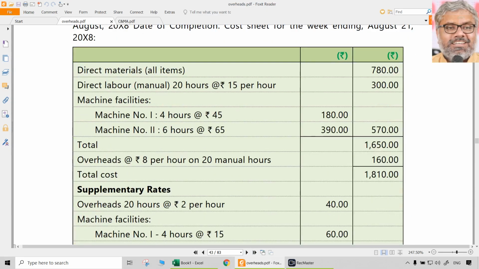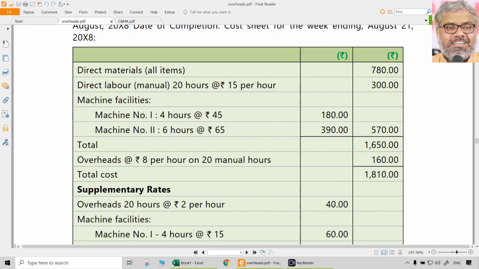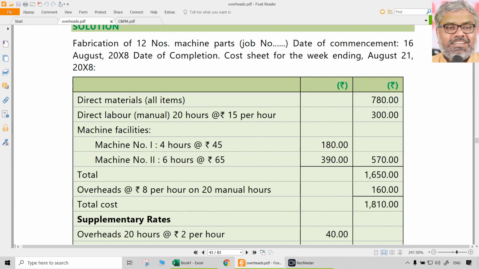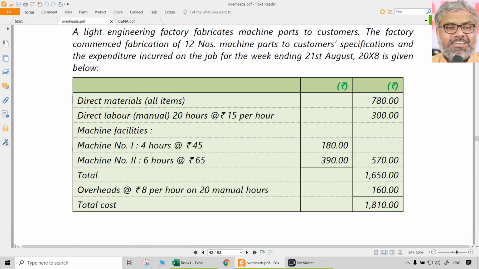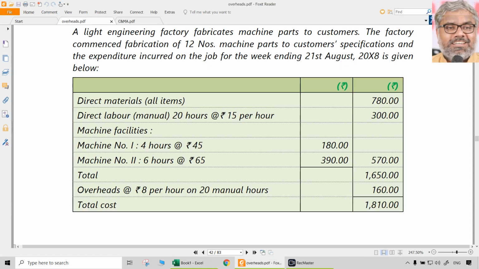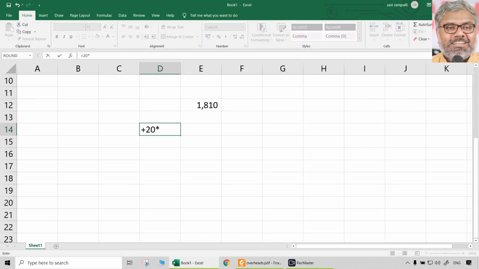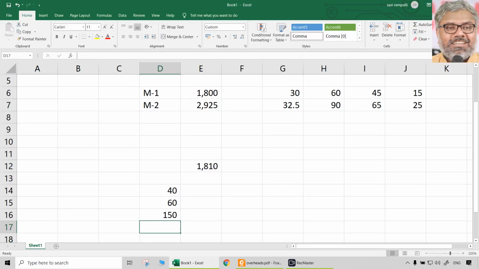Change this one. So let us do it this way. Take 1810 or whatever, that is the starting point. But of course, in the exam you have to copy paste all this existing data. The question has to be copied and pasted again, and the entire statement has to be copied and pasted. But on that you need to add supplementary rates. So what are the supplementary rates here? That is 20 into 2 rupees, right? And 4 into 15 rupees. Then 6 into 25 rupees for machine number 2. That is the correct one.